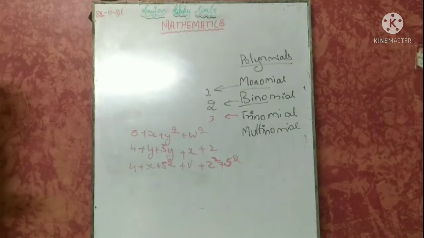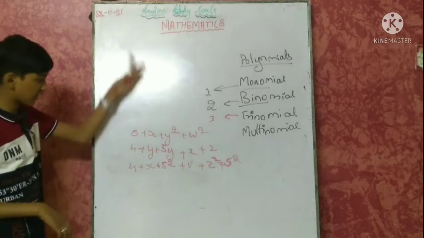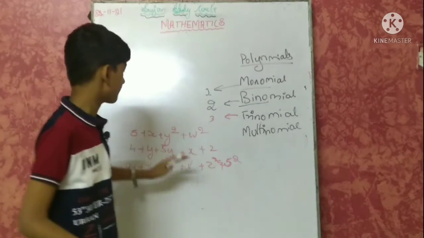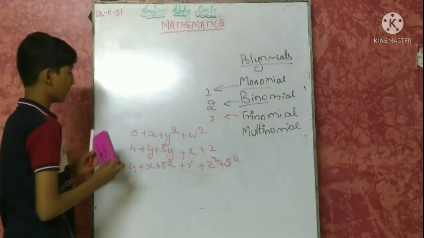So this is an example for multinomial. It has more than 3 terms: 4 terms, 5 terms, 6 terms, anything.